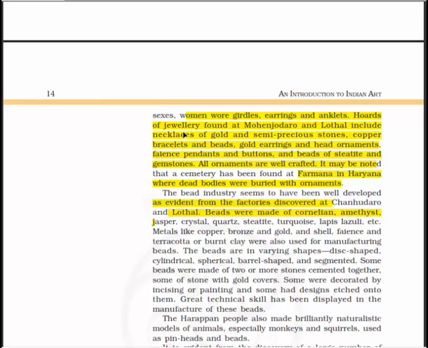Hoards of jewelry found at Mohenjo-daro and Lothal include necklaces of gold and semi-precious stones, copper bracelets and beads, then gold earrings and head ornaments, fillets, pendants, and buttons, and beads of steatite and gemstones. So, all ornaments are well crafted. It may be noted that a cemetery has been found at Farmana in Haryana, where dead bodies were buried with ornaments.